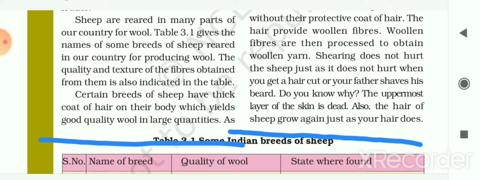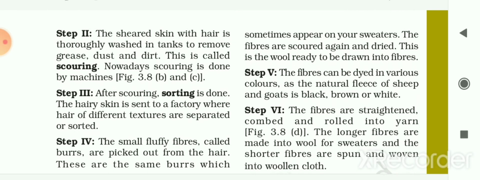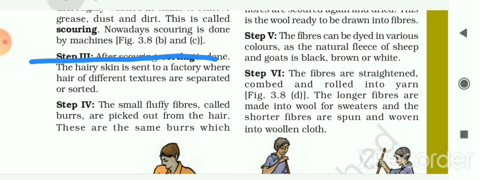Shearing does not hurt the sheep, just as it does not hurt when you get your hair cut or your father shaves his beard. Do you know why? The uppermost layer of the skin is dead. Also, the hair of the sheep grows again just as your hair does. Now step 2, after shearing. The sheared skin with hair is thoroughly washed in tanks to remove grease, that means oil, dust and dirt, and this is called scouring. Nowadays scouring is done by machines.